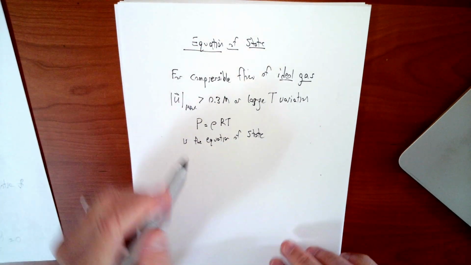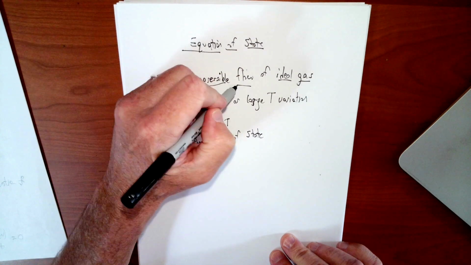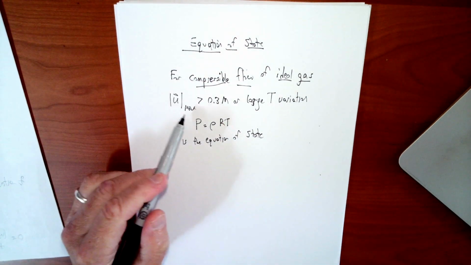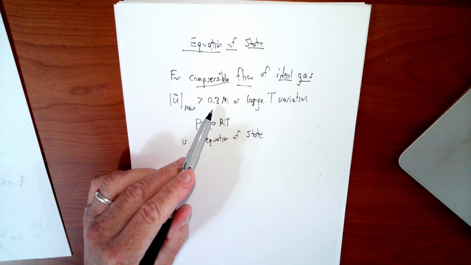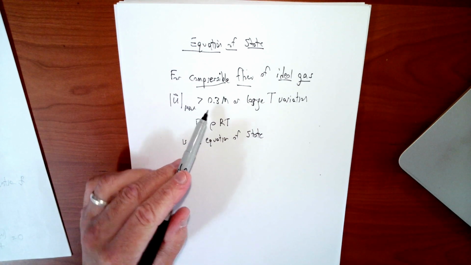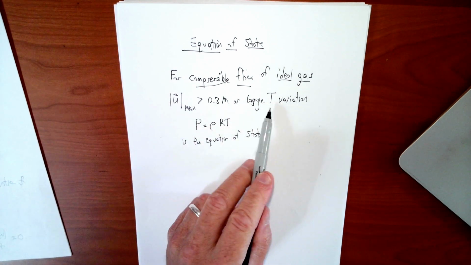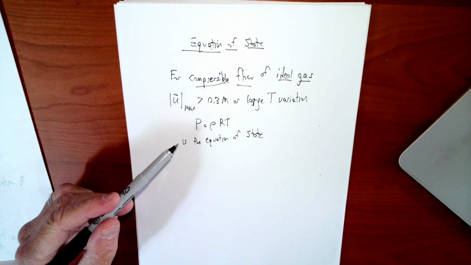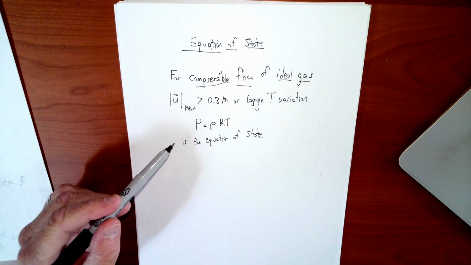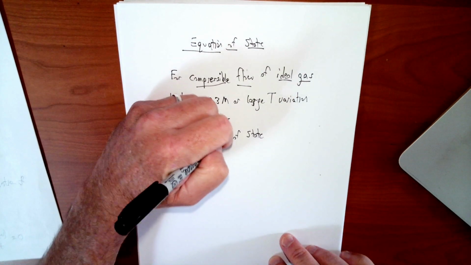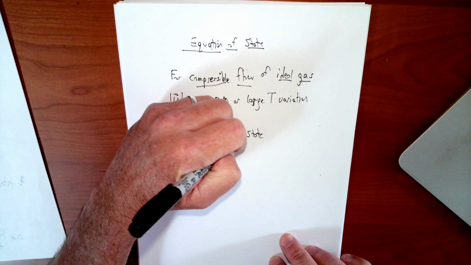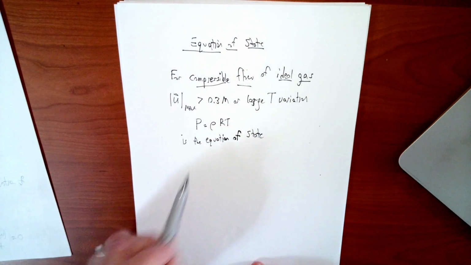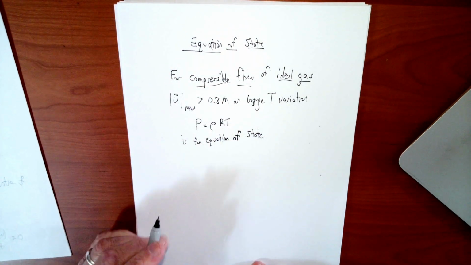So for compressible flow, that is, for things that are not incompressible, meaning the velocity is fast, higher than 0.3 Mach, 0.3 the speed of sound, or there are large T variations in the flow, we use the ideal gas law. P equals rho RT is the equation of state. That is the canonical equation of state that I invite you to think of. When you think of equation of state, think of the ideal gas law. It relates properties to each other.